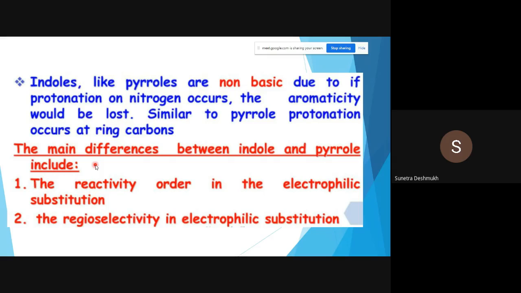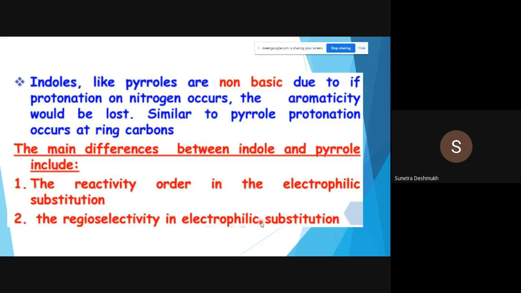The main difference between indole and pyrrole includes the reactivity order in the electrophilic substitution. Okay, what is the difference between pyrrole and indole? The reactivity order in the electrophilic substitution reaction and the regioselectivity in electrophilic substitution reaction. So you can compare which things are similar and which things are different in indole and pyrrole. We have to distinguish that by making two columns. Once you catch the difference between these two, it gets very easy to study all these things very well. Okay, so the main differences I have written here.